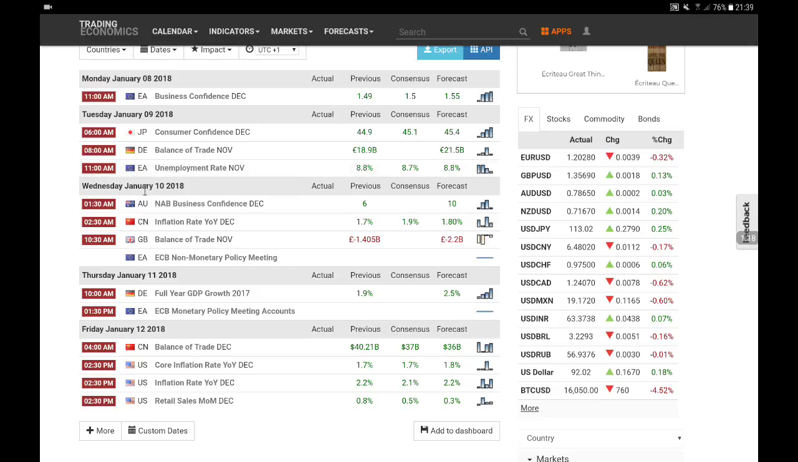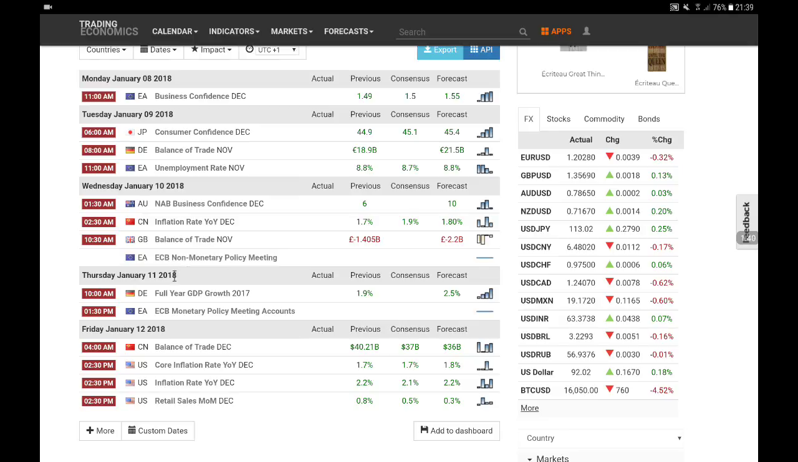On Wednesday, January the 10th of 2018, in Australia, you're going to have the NAB business confidence from December. In China, inflation rate year on year for December. In Great Britain, the balance of trade from November, and we are expecting a deficit. And back in the EU, we're going to have the ECB non-monetary policy meeting.